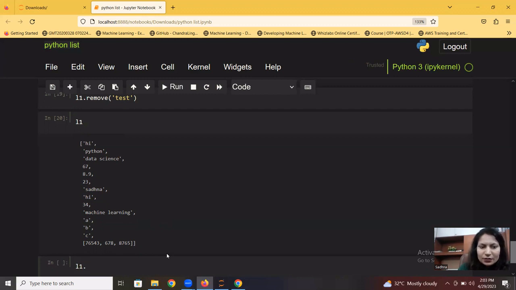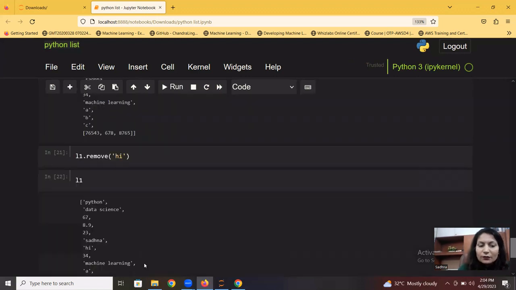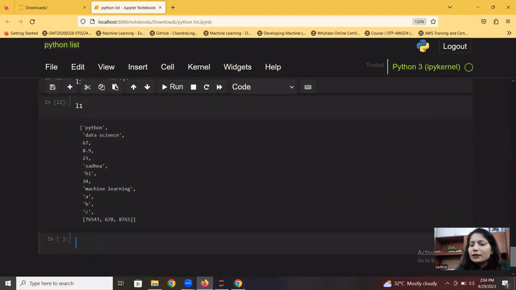By default, it does something like this. So let me pass dot remove, and you see that hi is there twice in that list. Hi is there and hi is there, but if you remove it using the remove function, the first occurrence of hi will not be there. It will remove the first occurrence by default. That's again an interview question as well. You should know that using remove, if we have multiple values in the list, we can just remove the first occurrence, not the different occurrences which are there.